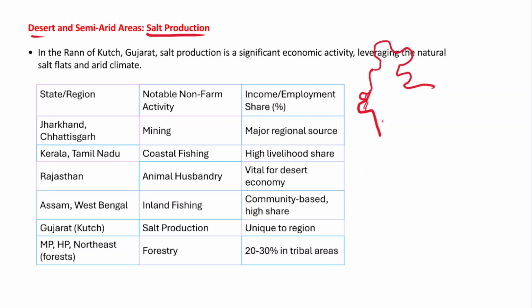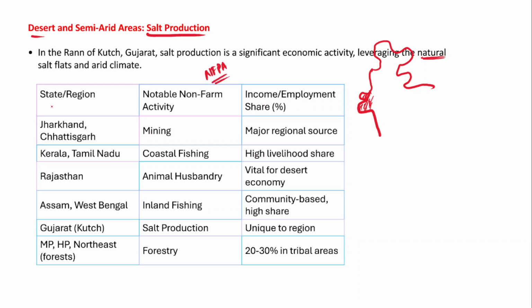This area is known for salt production, and this is a significant and very important economic activity, because we have been leveraging the natural salt flats and arid climate in this area. In fact, all the details have been given in tabular format: different states and their physiographic features, and how these features have been influencing the non-farm primary activities in those respective areas.